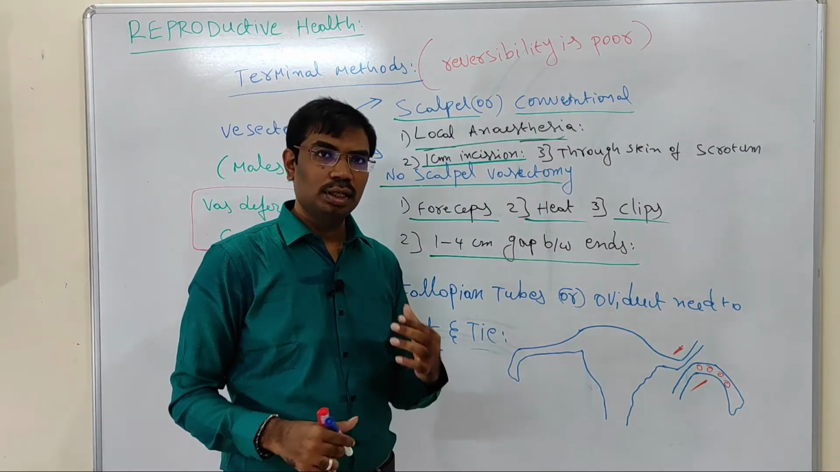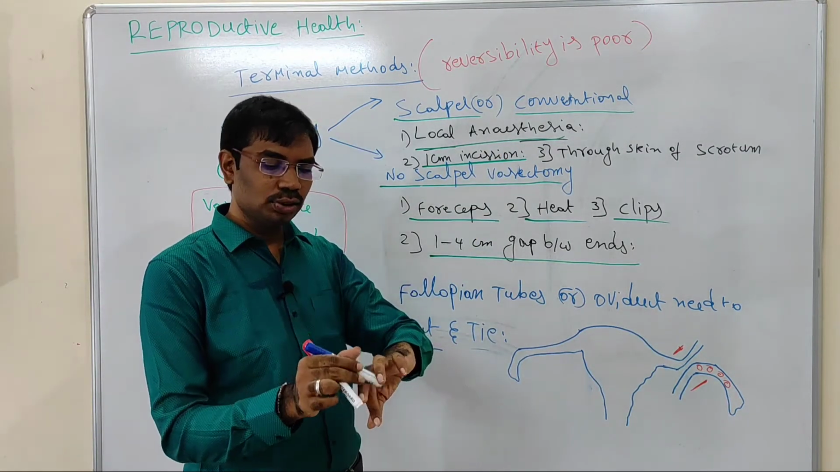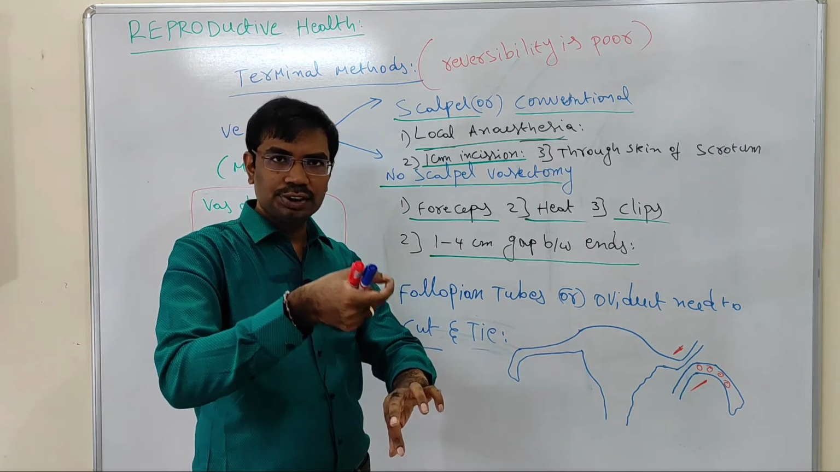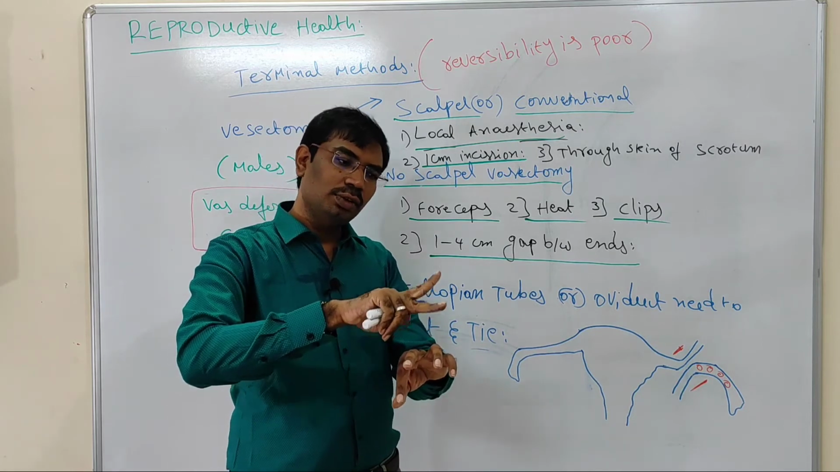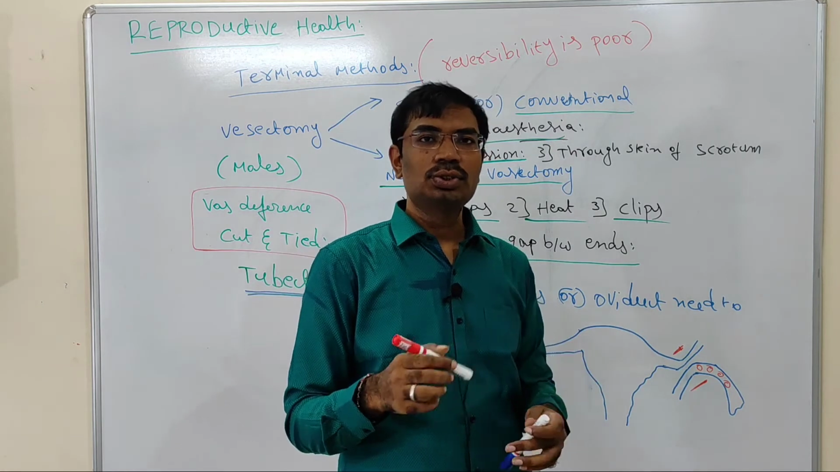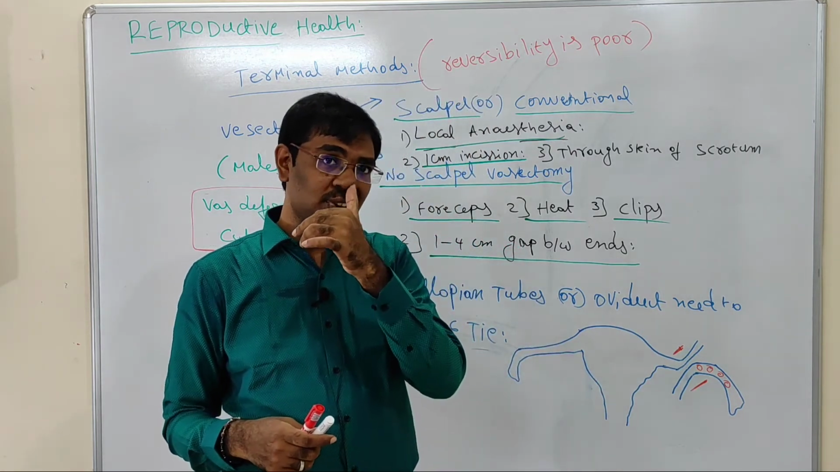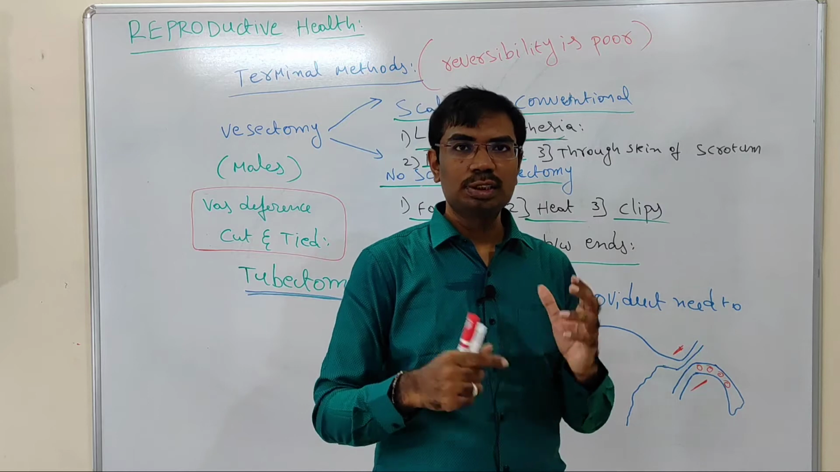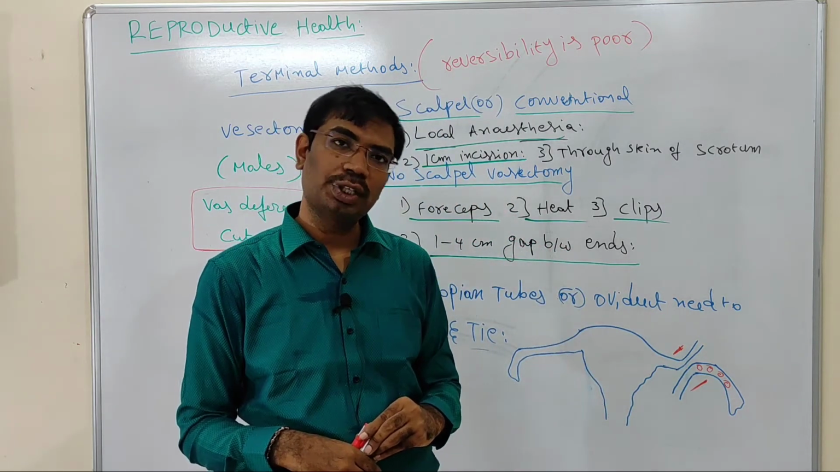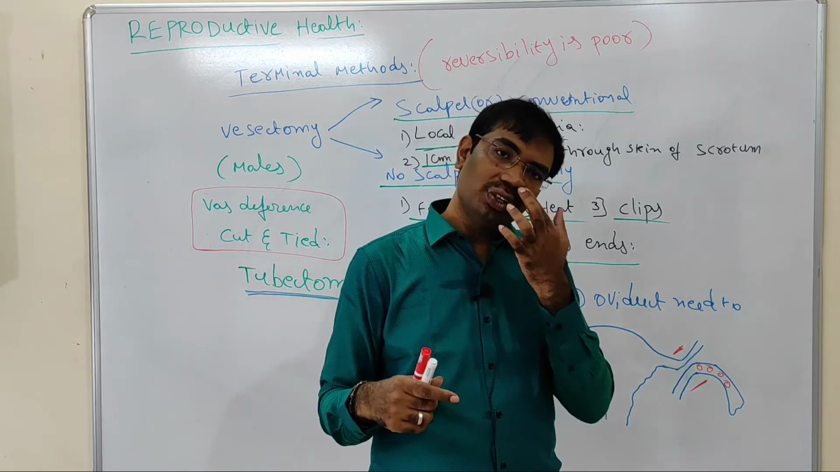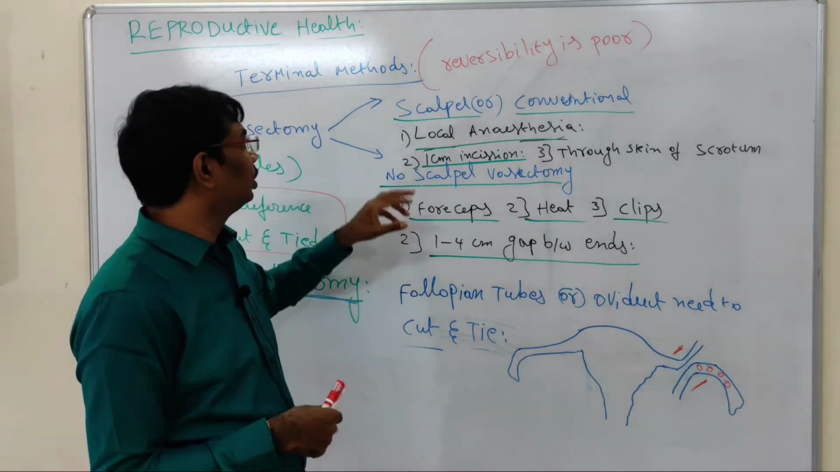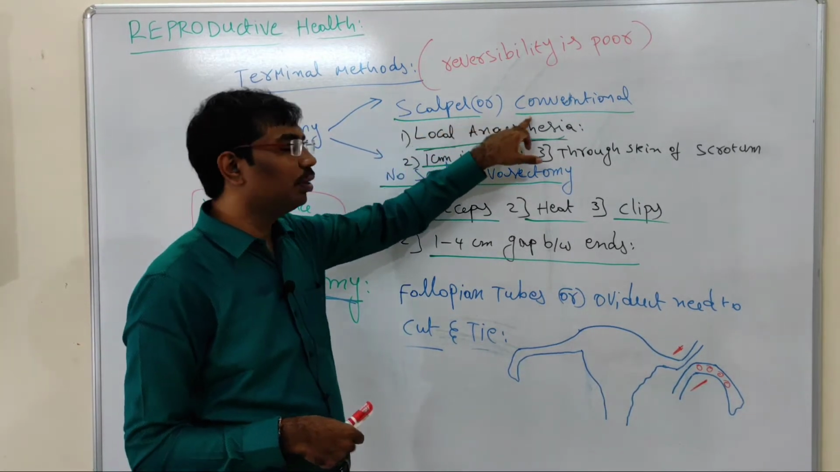After creating the 1 centimeter incision through the scrotal skin, we can bring the vas deferens outside, then cut and tie the vas deferens. When we cut and tie the vas deferens, the sperms are blocked in the vas deferens and do not move from the vas deferens to the ejaculatory duct. In this way, we can prevent pregnancies in females. This technique is called the scalpel or conventional method.